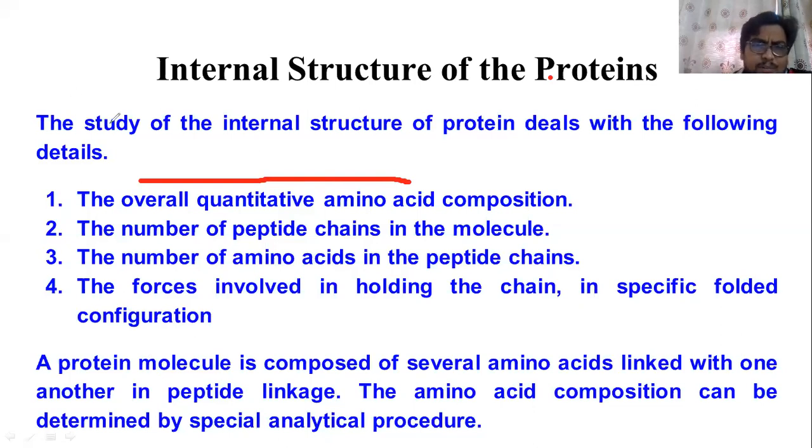The third one which you want to see is the number of amino acids in the peptide chain. So basically two things you want to focus on. One is the number of amino acids which is present in the protein, and the number of amino acids which is present in the peptide chain also you want to see.